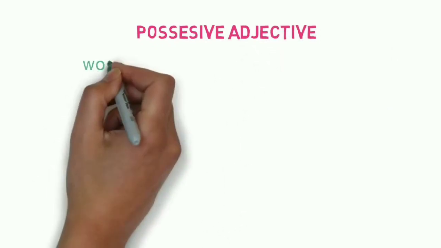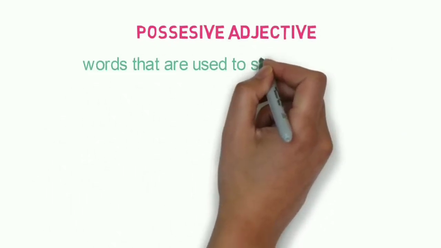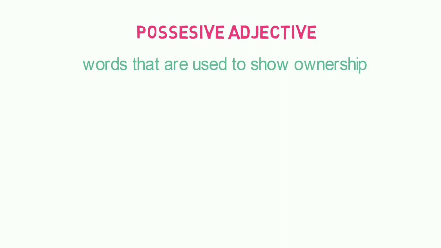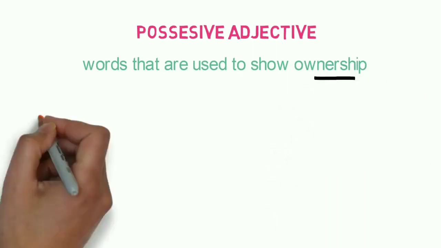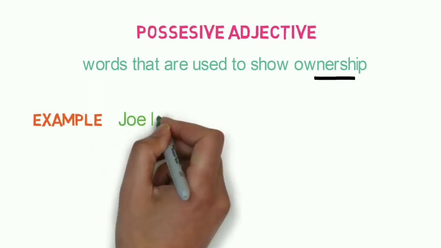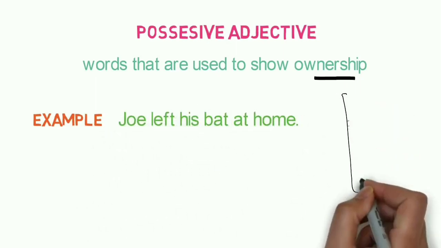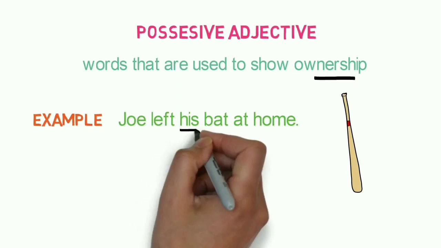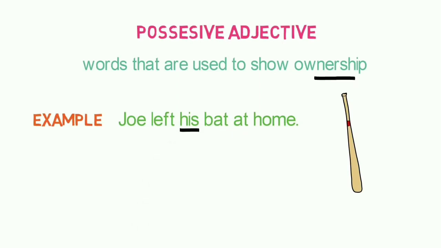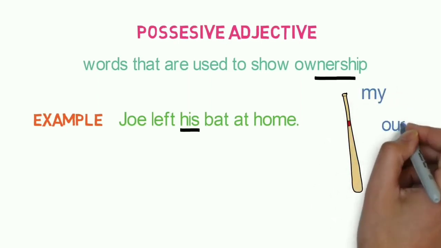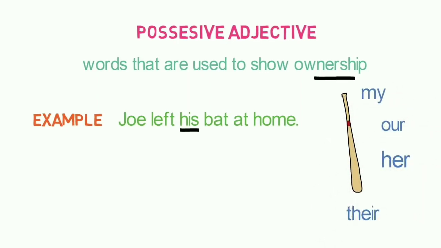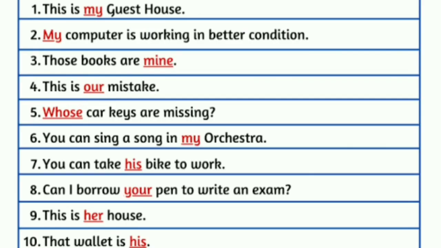Next one is possessive adjectives. Words that are used to show ownership. You can note down the word ownership. Ownership, that means adhikar. For example, Joe left his bat at home. Here I have used the word his to show ownership, that whose bat is this? Joe's bat is this. So this is showing ownership. So this is a possessive adjective. Some more possessive adjectives are like my, our, her, their. So here you can see some more examples.